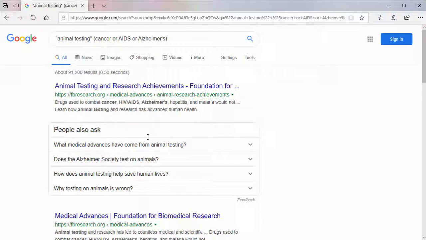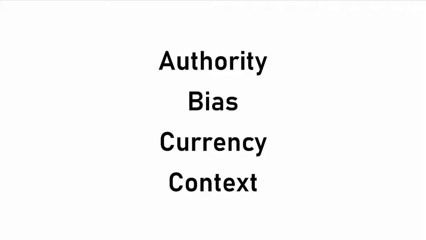Let's look at some of the results and apply the evaluation criteria discussed at the beginning of this module. Authority, the credentials, knowledge, and expertise of the author. Bias, objectivity, the point of view taken in the source. Currency, the age of information in the source. And context, the presentation of the information.